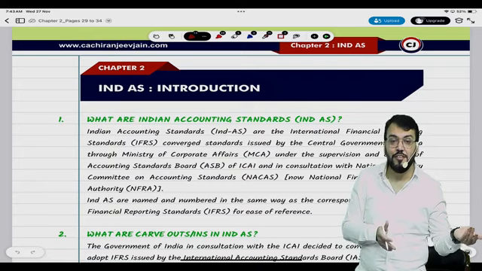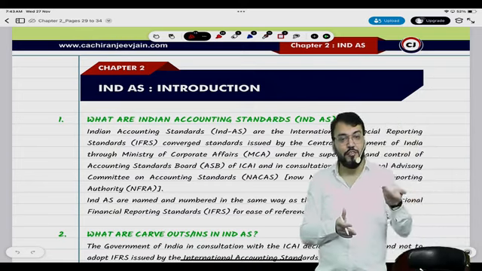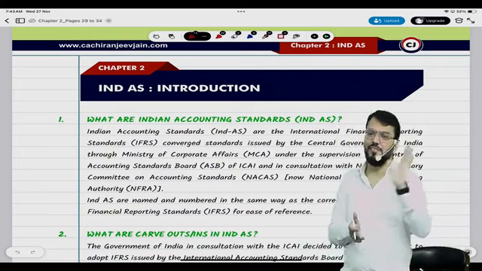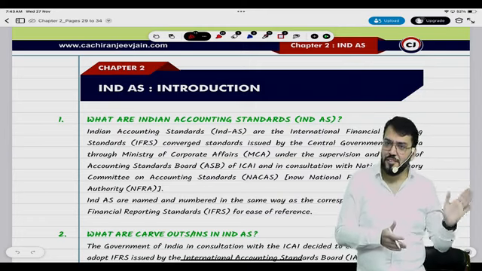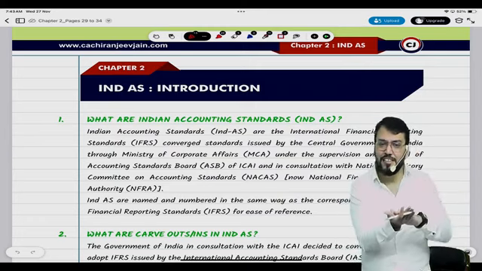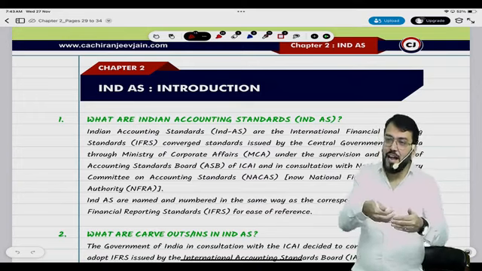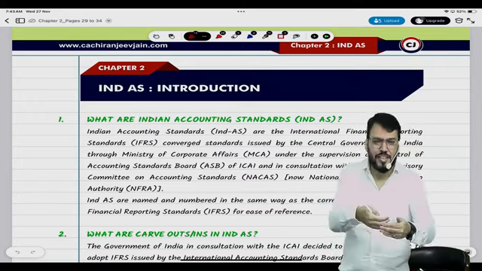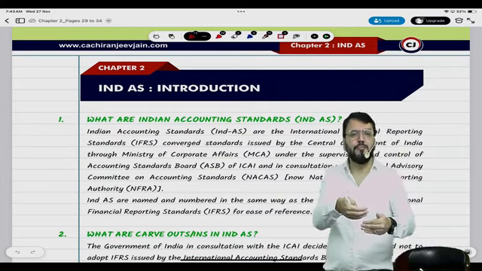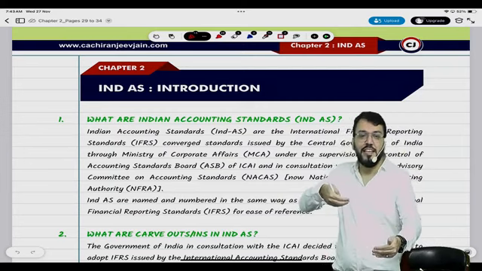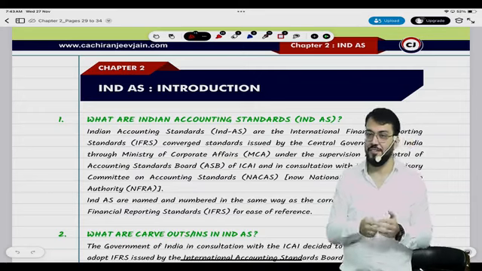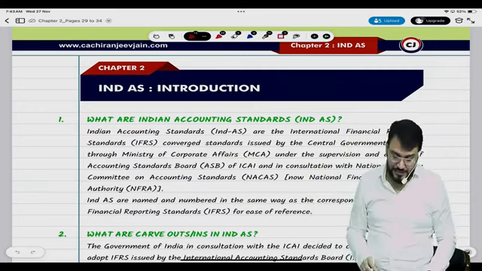AS 29 means provisions, contingent liabilities and contingent assets, and only a 5% difference is there. If you know AS 29, you know Ind AS 37. First I will take those Ind AS which have very minute changes, then we'll increase the level of our classes. Okay sir? Yes sir.